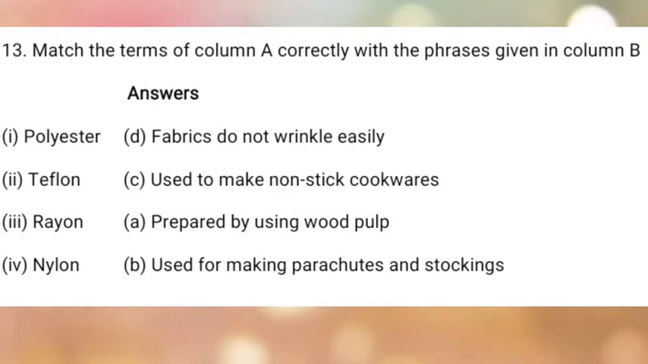Lastly, we have nylon, which has the strength of a steel wire. Therefore, it is used to make parachutes and stockings, which are supposed to be very durable and strong. The strength is required. That is why these things are made with nylon.